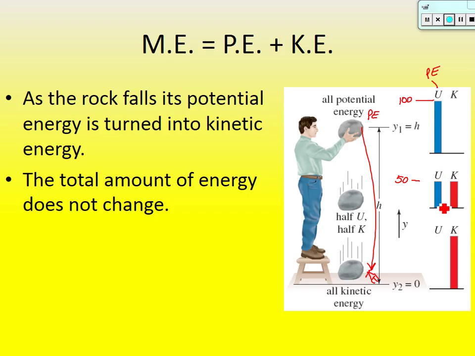Because it's lost half of its height. But kinetic energy has increased by 50. So 50 plus 50 is what, guys? 100. So if you added these together, it would still equal 100. And then right before it hits the ground, it has no height, so potential is 0. What would kinetic be at this point? It would be 100. Okay? And so the total amount of energy doesn't change, or that mechanical energy doesn't change.